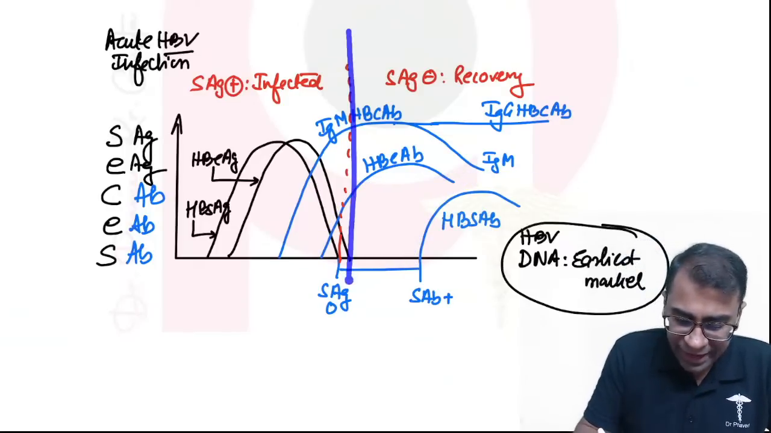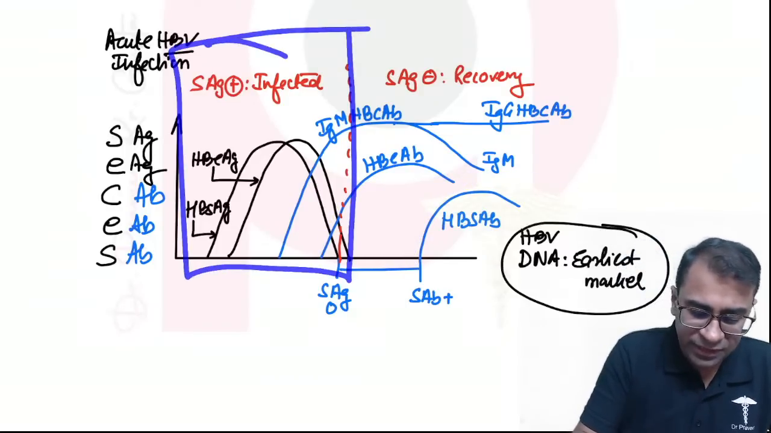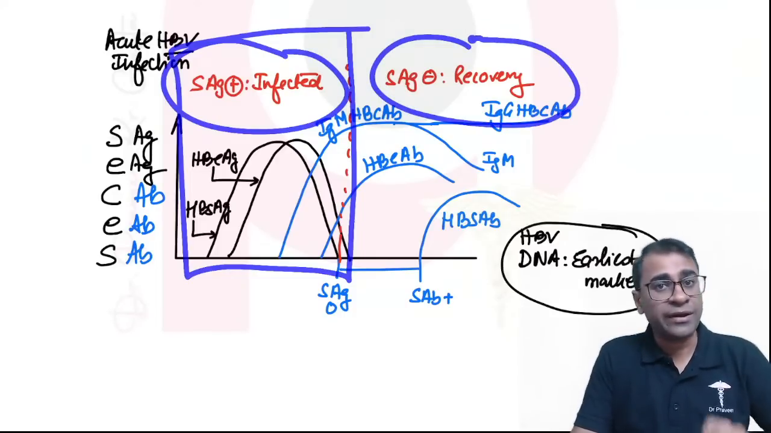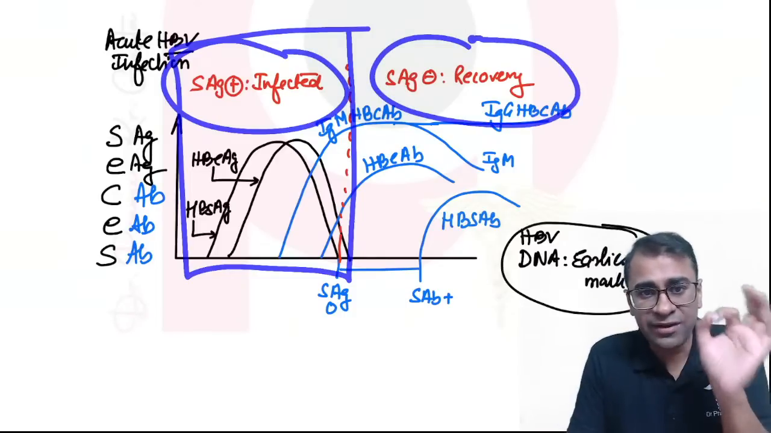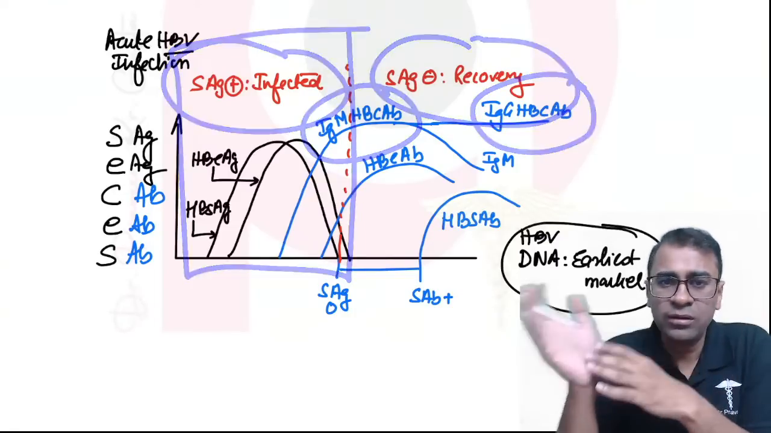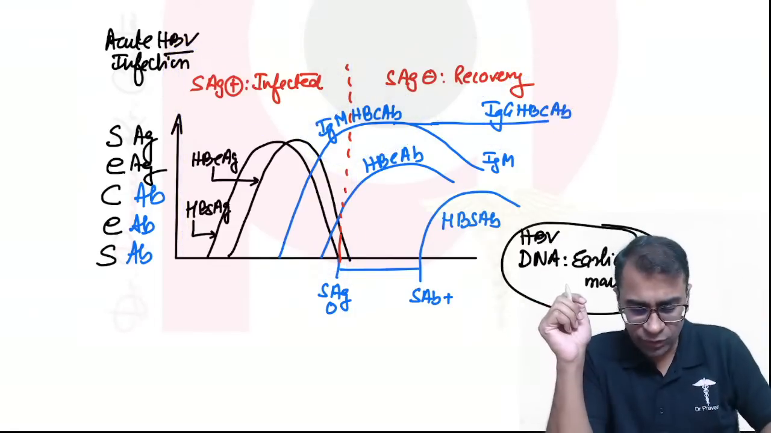Now look at the questions. Till the time S antigen is positive, the patient is infected. Once the S antigen is negative, now the patient has gone to recovery stage. In recovery, IgM shows recent recovery, IgG shows a remote or an old recovery.